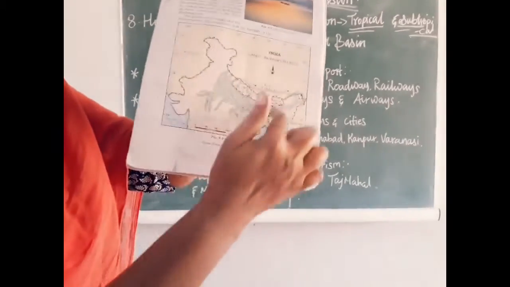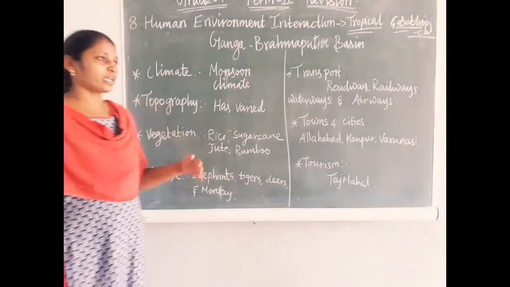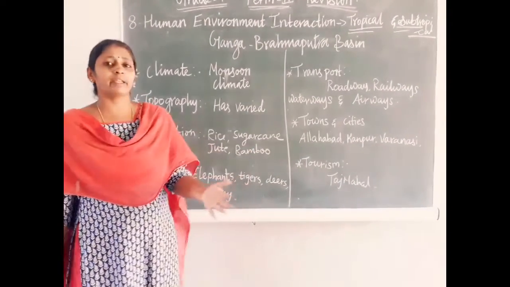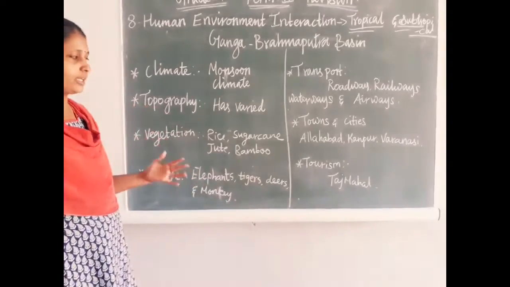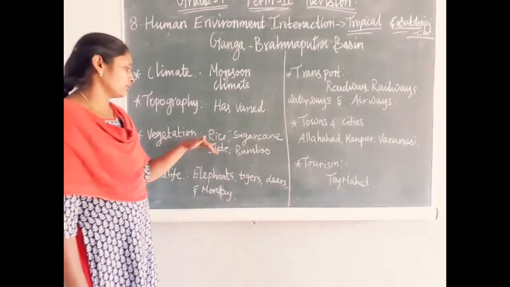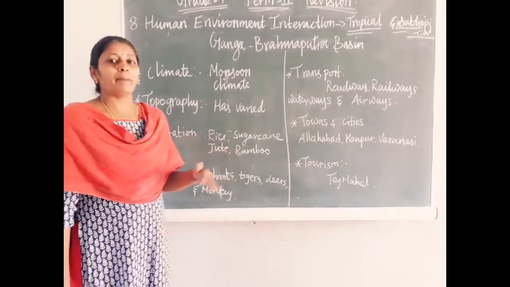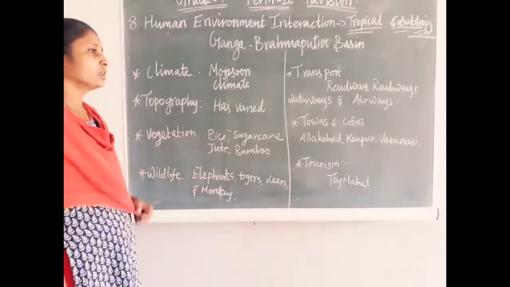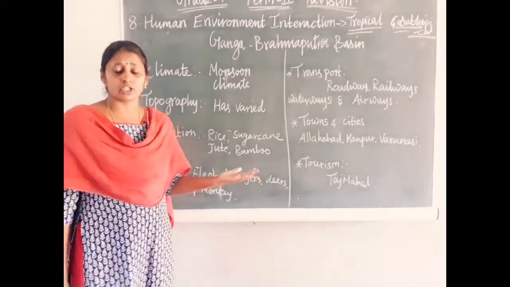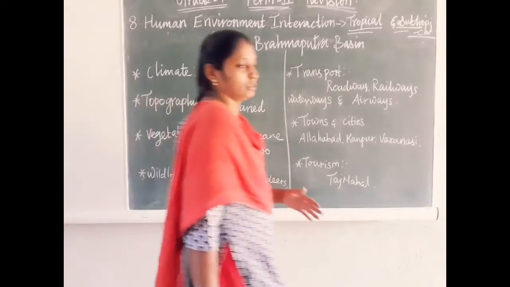It creates a good plain area for agriculture activity. Because of that river water, the area grows rice, sugarcane, jute and bamboo in a very good manner, so many people are settled in this region. It is a very thickly populated region of India.